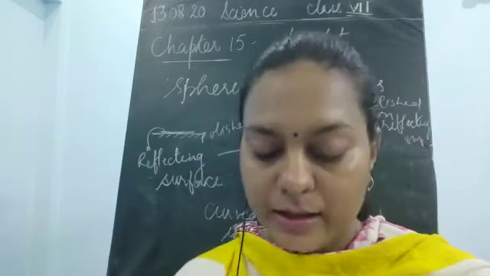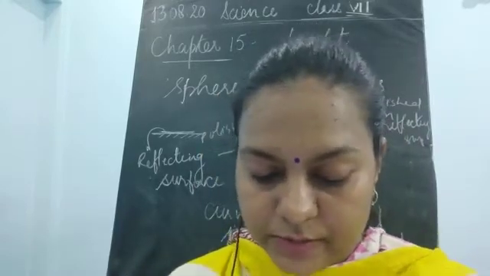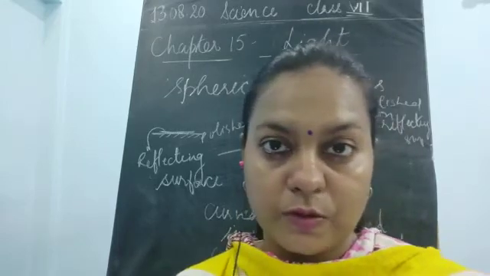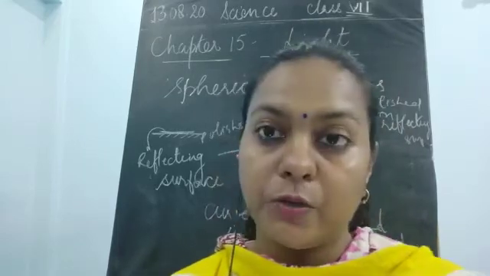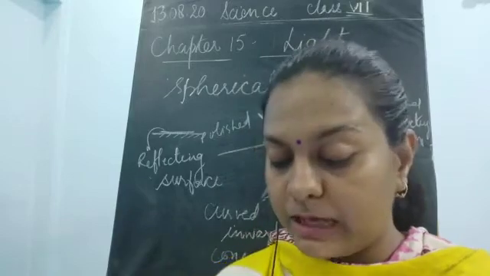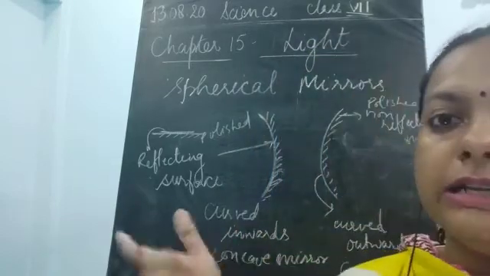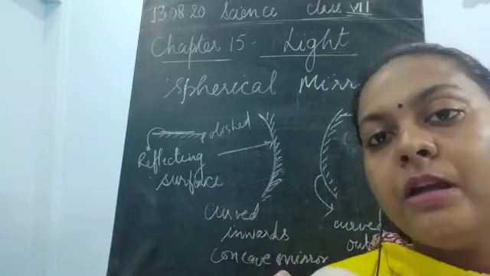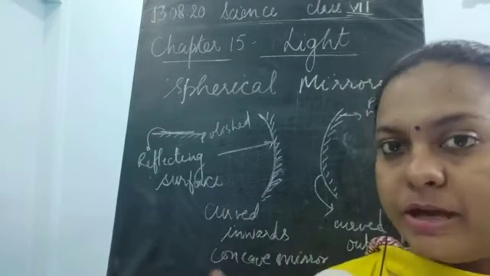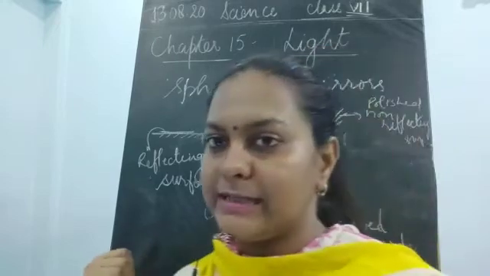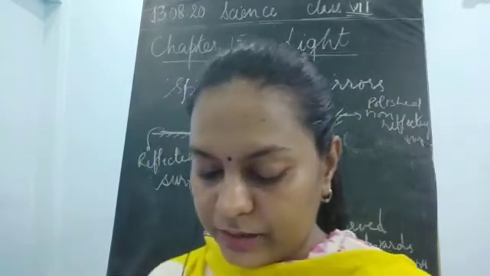Please remember. Next, the concave and the convex mirror is drawn in your NCERT book also in figure number 15.12. You could see easily from that, and it would be easy to understand what diagram I have drawn here. It is very similar to the diagram in your book. So we could compare those two diagrams, and you would easily understand and connect the relationship.